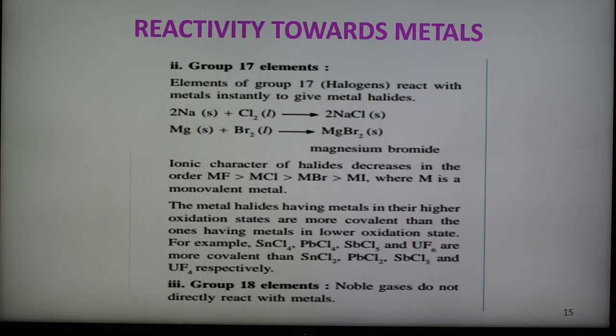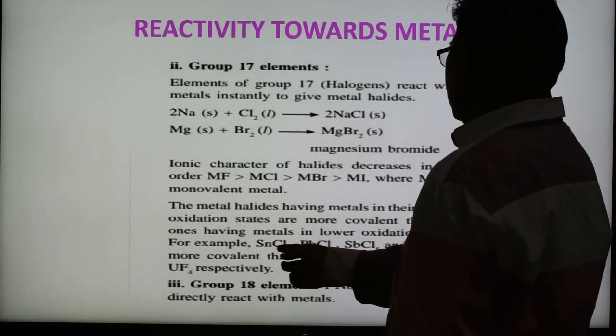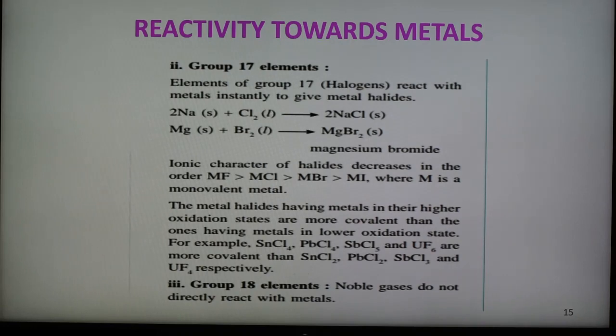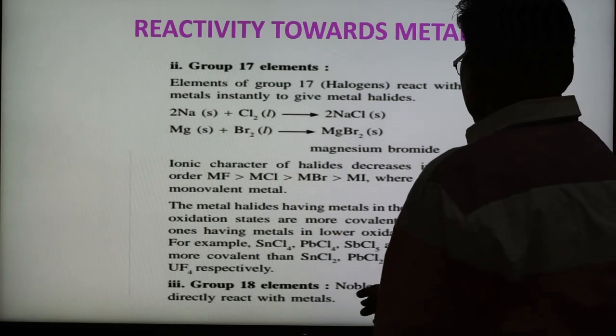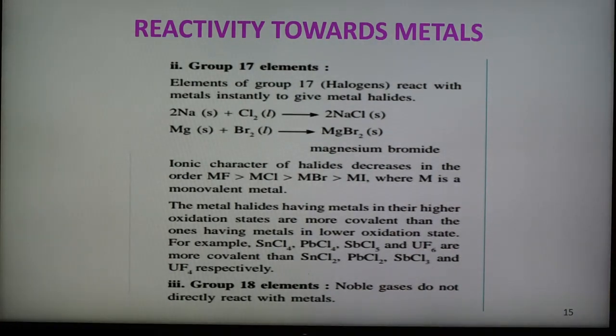The metal halides having metal in a higher oxidation state are more covalent as compared to those with the metal in a lower oxidation state. For example, SnCl4, PbCl4, SbCl5 and UF6 are more covalent as compared to SnCl2, PbCl2, SbCl3 and UF4. And the group number 18 elements, that is noble gases, again do not react because of their stable configuration, and they are inert toward metals.